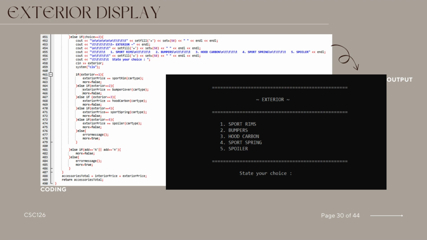It checks if the user wants to add more accessories, the add variable. If the user chooses not to add more, it sets more to false, ending the loop. It calculates the total cost of accessories by summing the interior and exterior prices and returns the total.